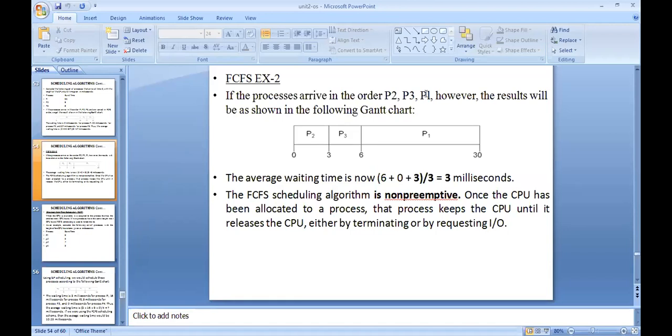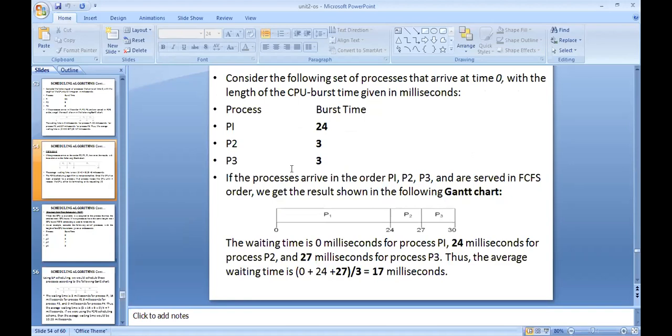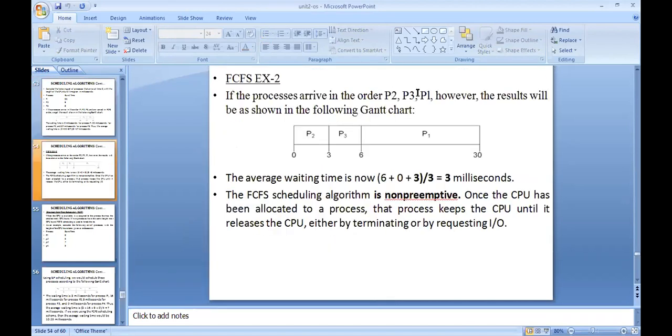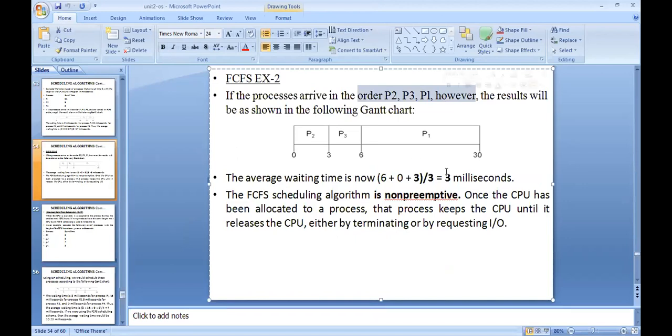And next, what is the third process entered into the ready queue? P1. So P1 has to wait until P2 and P3 complete their execution. So the waiting time of P1 is 6. So 6 plus 0 plus 3, the total is 9, and 9 divided by 3 equals 3 milliseconds. If the processes enter the system in the previous fashion, P1, P2, P3, then the average waiting time is 17 milliseconds. If processes enter in the order P2, P3, P1, the average waiting time is 3 milliseconds.